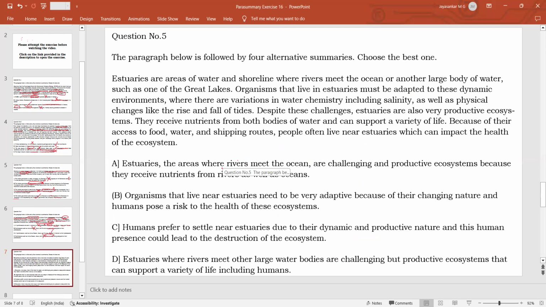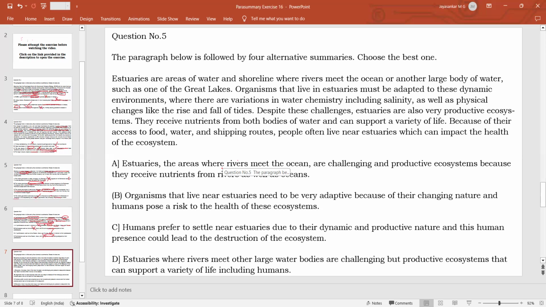All right, question number 5. This is talking about estuaries and how estuaries are very diverse, dynamic environments because they have to adapt themselves to a lot of challenges because of physical and chemical changes in the water levels, the salinity, etc. But at the same time, estuaries are very productive also because minerals and other nutrients from both the sea as well as the river are present in the estuary, so it supports a lot of life organisms, and that is why it is a productive ecosystem.